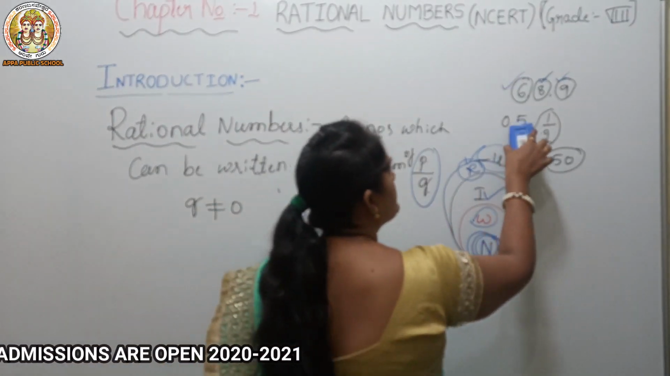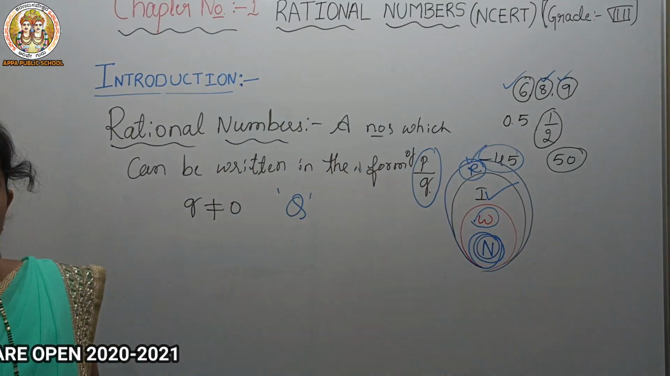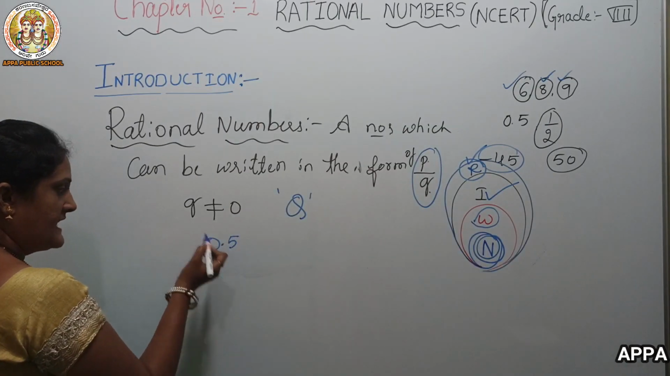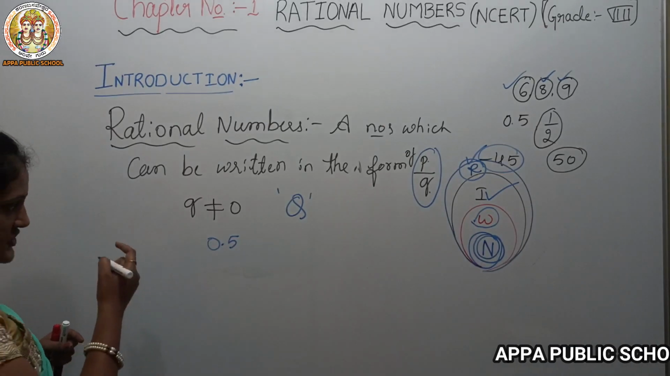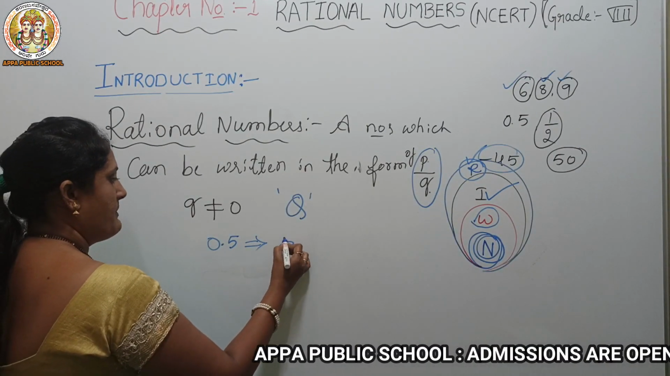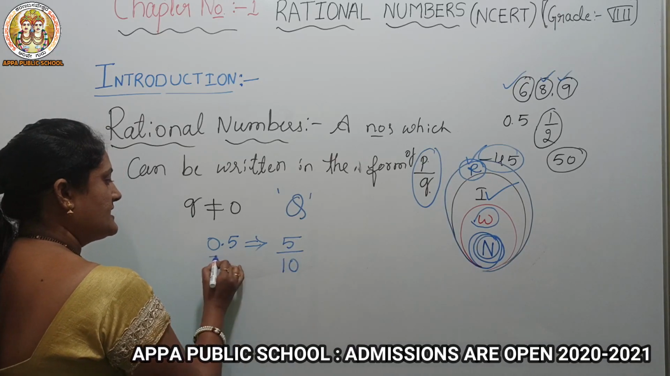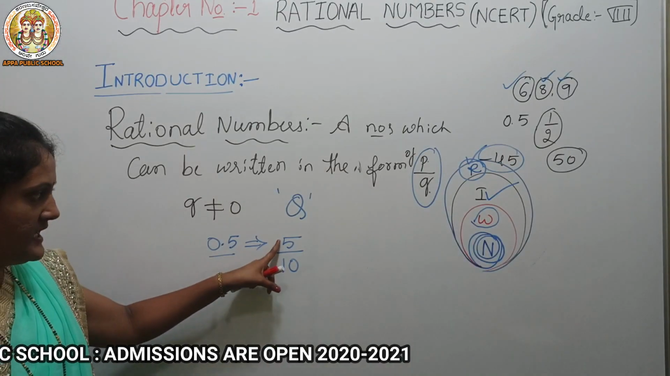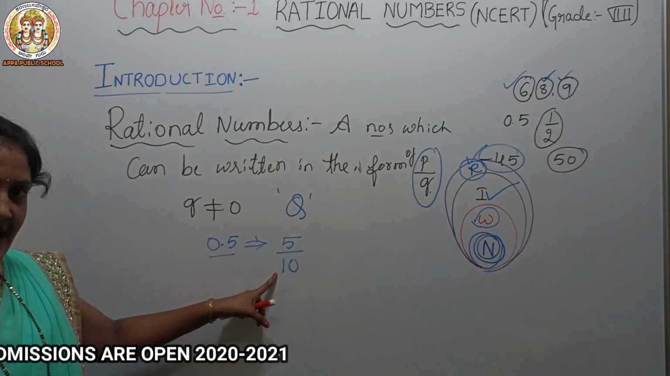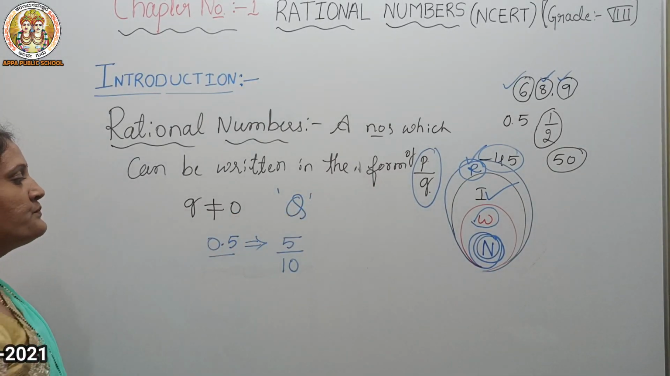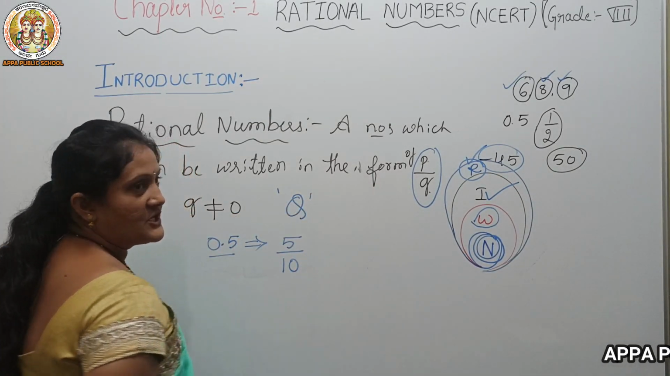We can see this number 0.5. 0.5 is a decimal. Now is it a rational number? We'll check. How can we write it in the form of P by Q? We can write 0.5 as 5 by 10. Now it is in the form of P by Q, where P is 5 and Q is 10. So it is also a rational number.